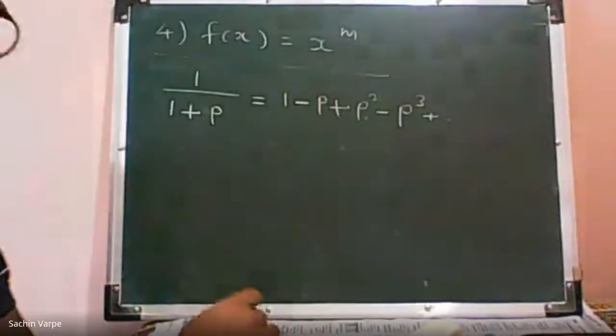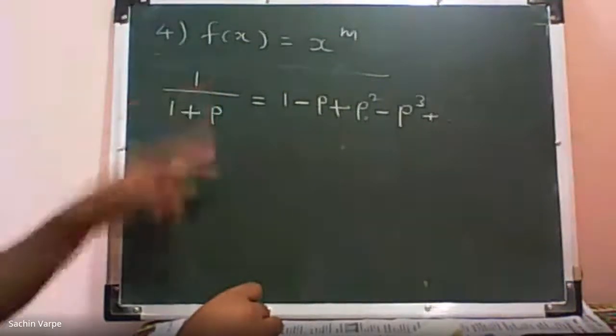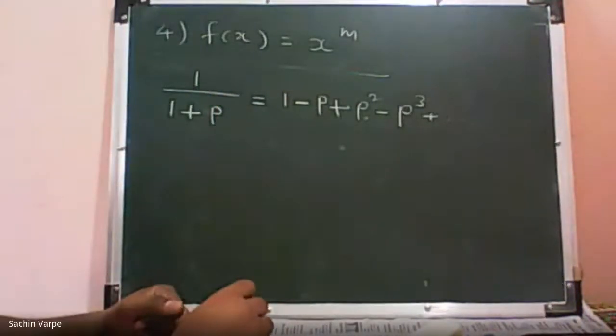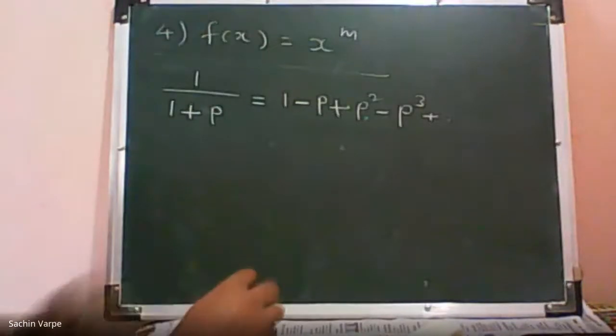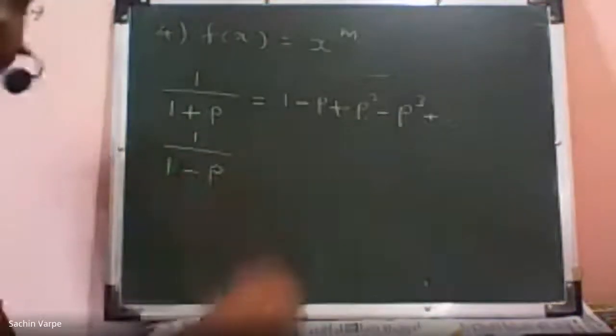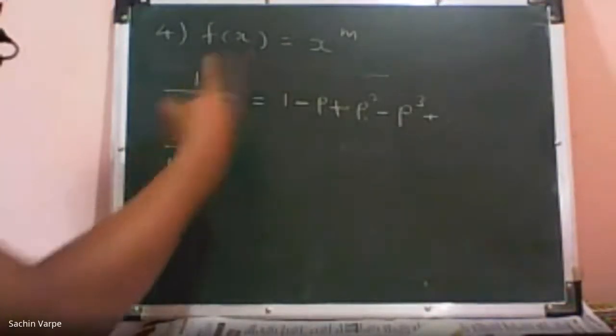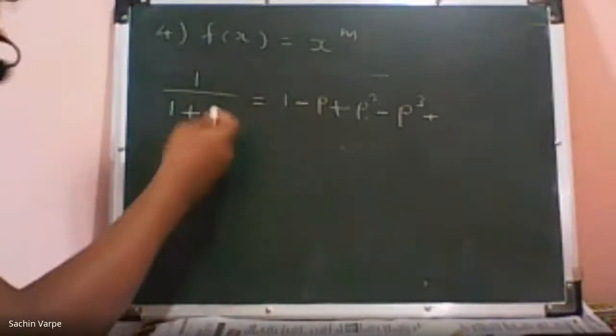So this is the infinite expansion of this rational function 1 upon 1 plus p. Similarly, we have one more standard expansion, of 1 upon 1 minus p.